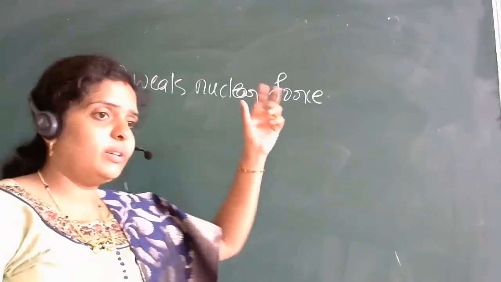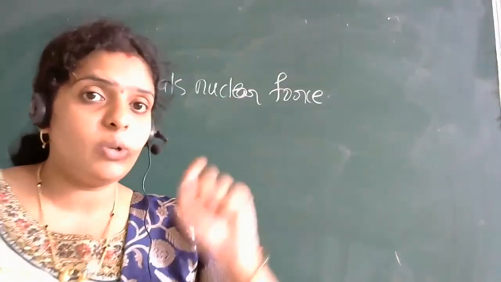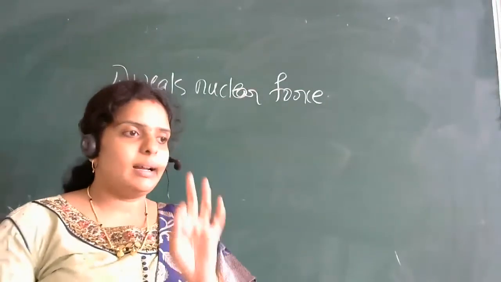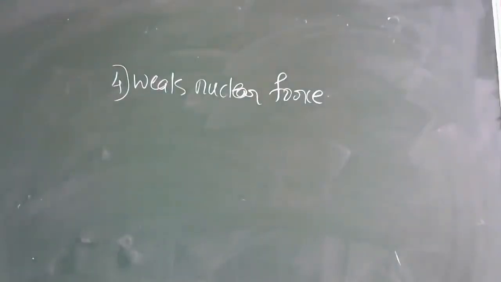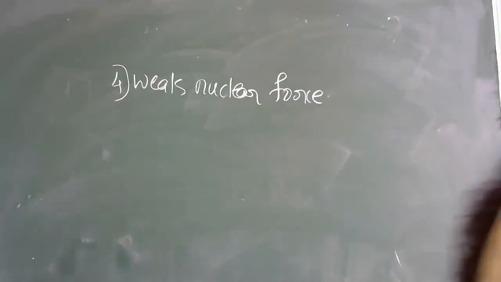This weak nuclear force, if you have studied the radioactivity concept, you will understand. Otherwise, you will feel a little difficulty in understanding this.